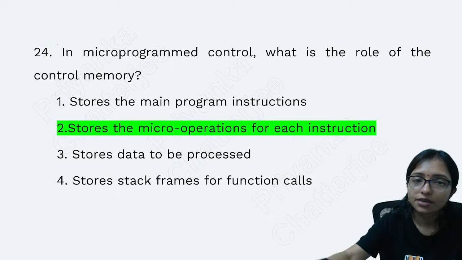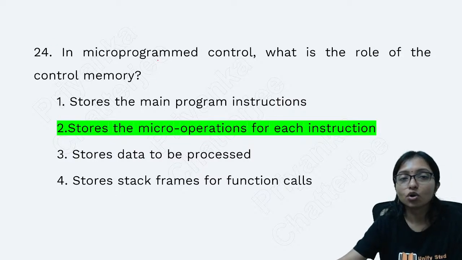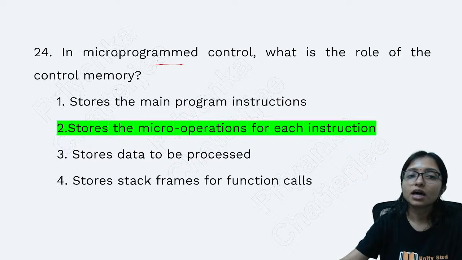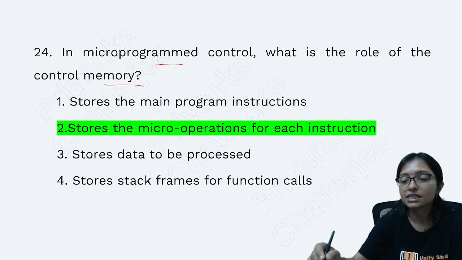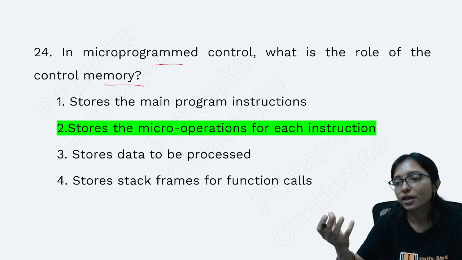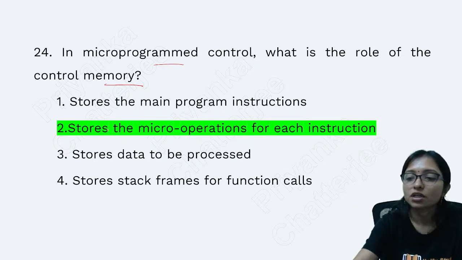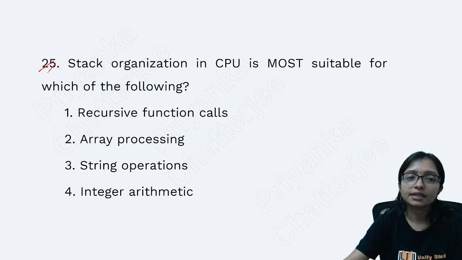Yes, question number 7 answer is coming. In the micro program control unit, what is the role of the control memory? That is, the micro operations in each instruction are stored there. It is working as a storage. Question number 8.